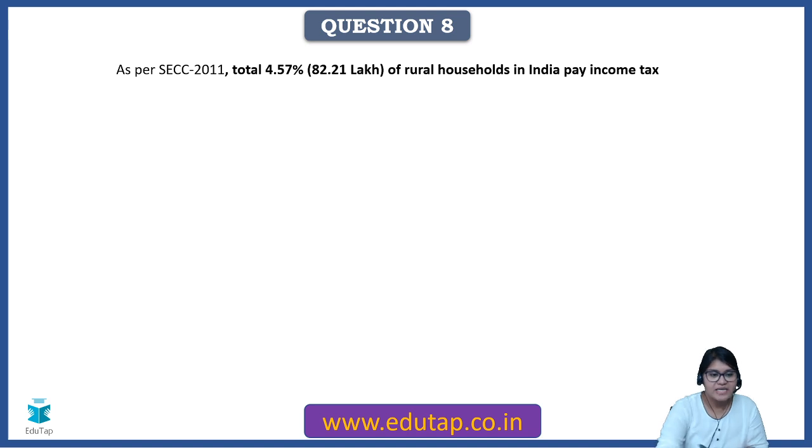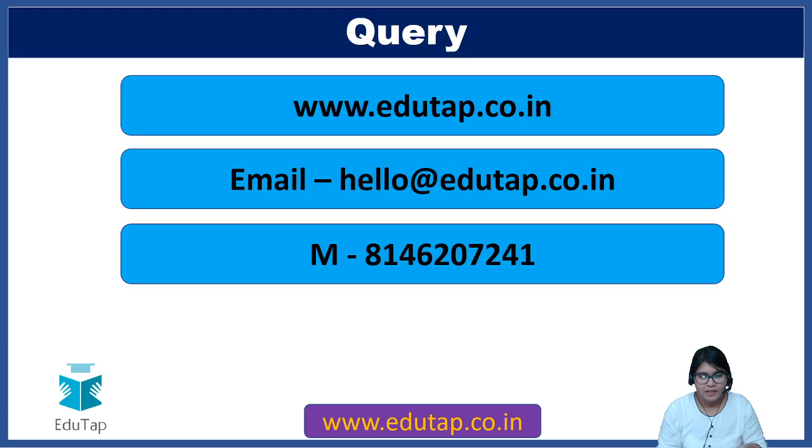The answer you have seen, 4.57% of the total rural households, that means 82.21 lakh. Here again, reiterate, remember the total rural households and the urban households that we discussed as part of the previous lecture. So friends, we are done with today's lecture. Very small, short. Just make sure then and there you memorize these data points.